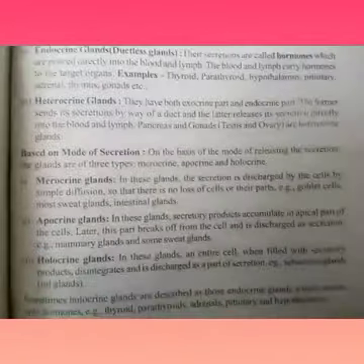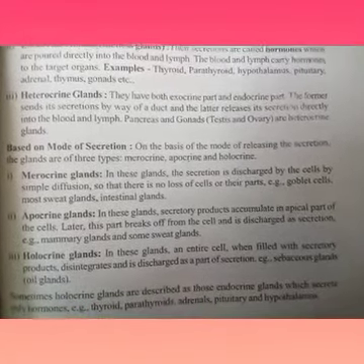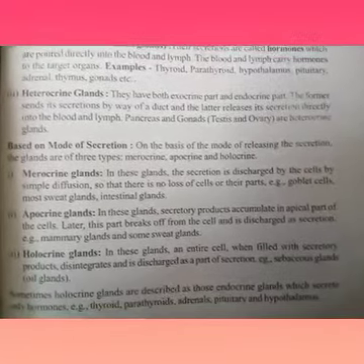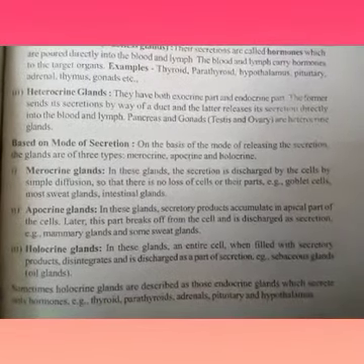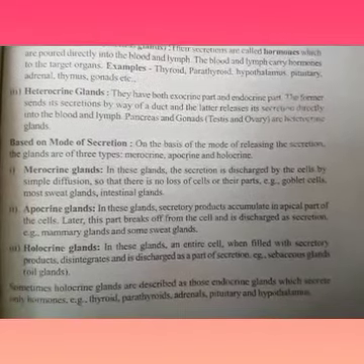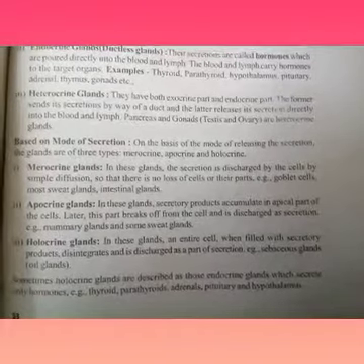So the third one is based on mode of secretion. Based on mode of secretion, it is again divided into three types: merocrine glands, apocrine glands, and holocrine glands. So children, all of you read the material thoroughly, then you will understand the topic.